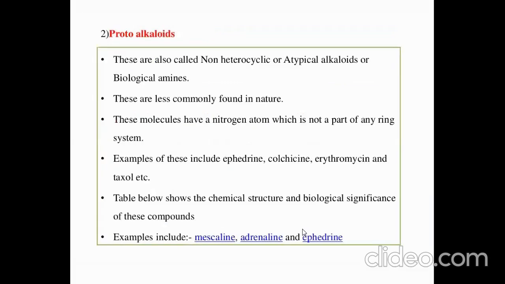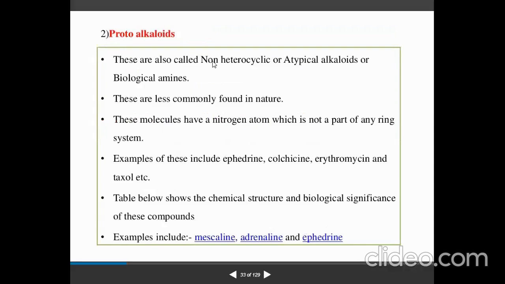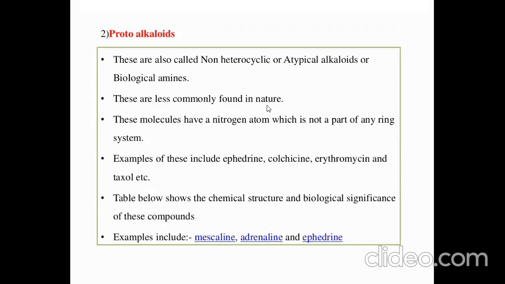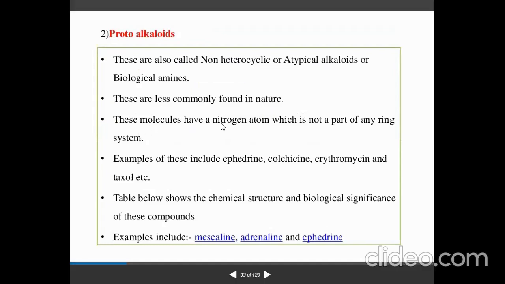When we talk about protoalkaloids, the second type, these are also called non-heterocyclic or atypical alkaloids or biological amines. These are less commonly found in nature, right? These molecules have a nitrogen atom which is not part of any ring system.